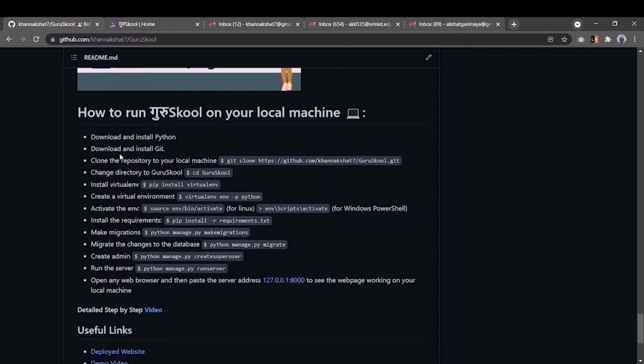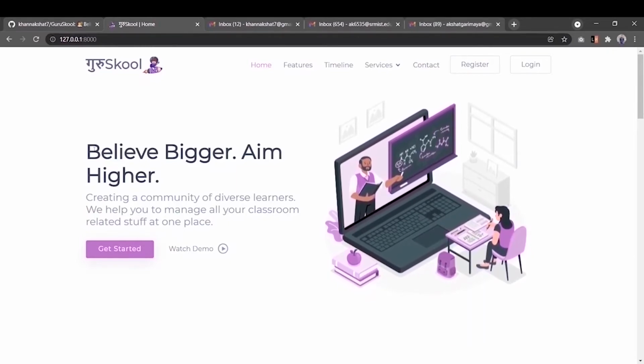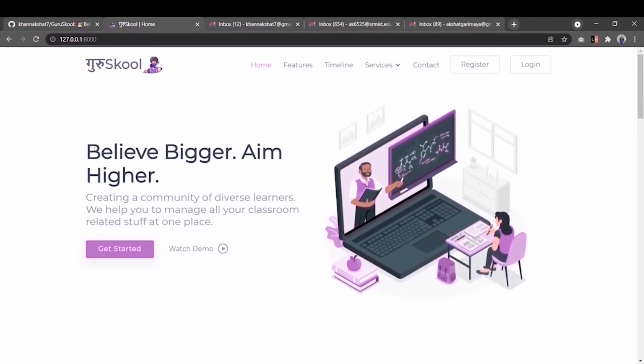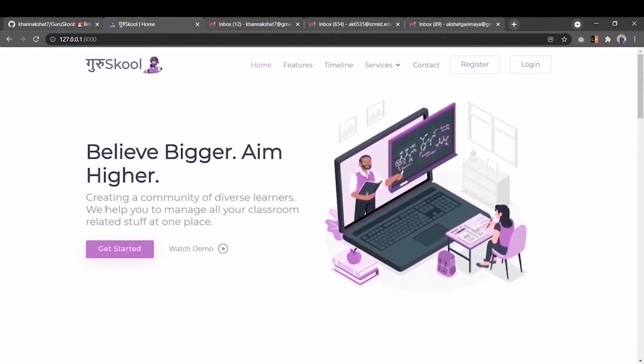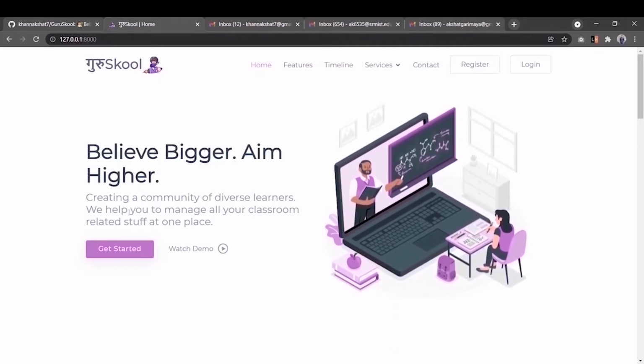So in GitHub, I have provided all the instruction to run Guru School on your local machine. You just follow these steps to set up on your local server. And Guru School, believe bigger, aim higher. So we are creating a community of diverse learners. This platform will help you manage all the classroom related stuff at one point.